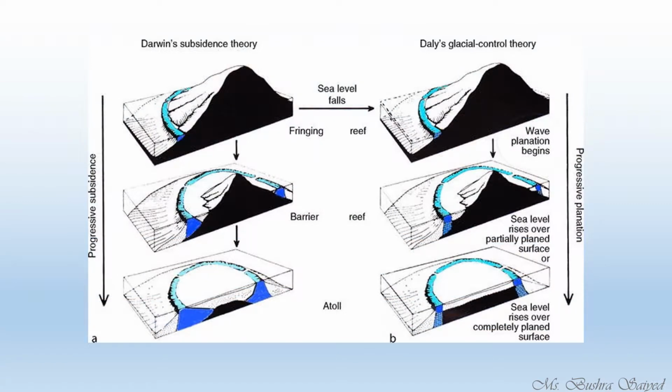So this is the diagram showing you the difference between the Darwin subsidence theory and Daly's glacial control theory. The major difference between the two is that the Darwin theory was dependent on subsidence, that the island is being submerged by the increase in the sea level. But in the glacial control theory, it was the ice caps which melted. It has shown that the sea level has risen because of the melting of ice caps. Okay, so that is the major difference between the two theories, and these two theories are widely accepted for the formation.